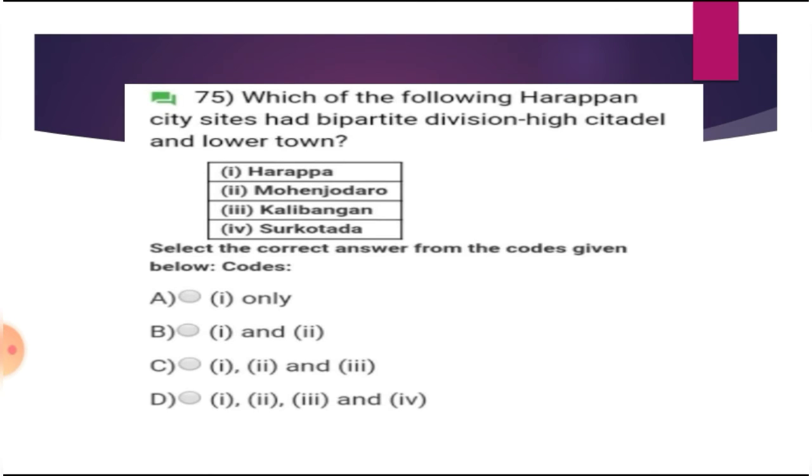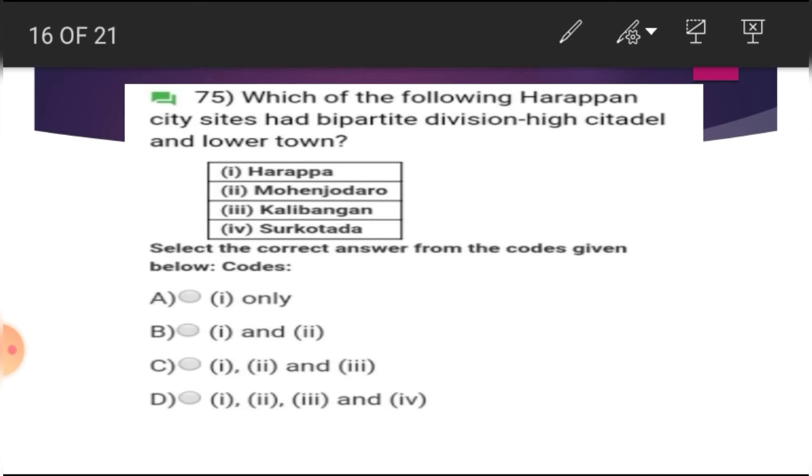Which of the following Harappan city sites had bipartite division, high citadel and lower town? 1. Harappa, 2. Mohenjo-daro, 3. Kalibangan, 4. Surkotada. Except Surkotada, all three cities are two-part cities. Okay, both Harappa and Mohenjo-daro and Kalibangan also.